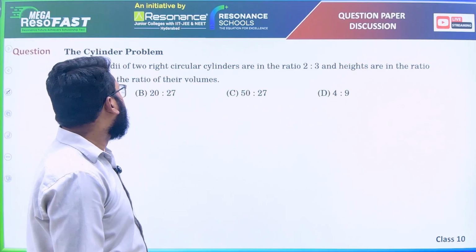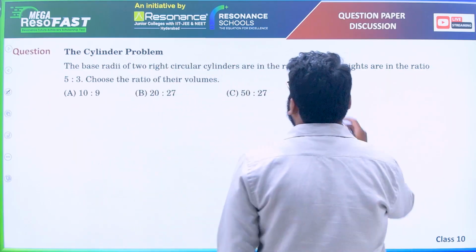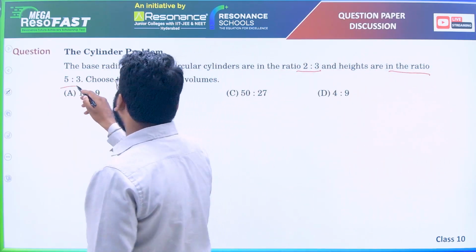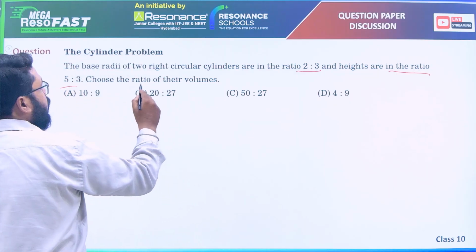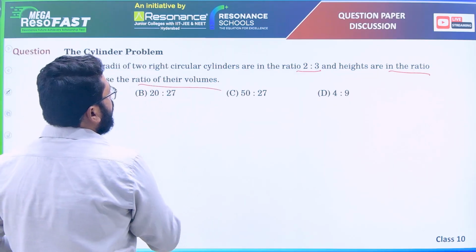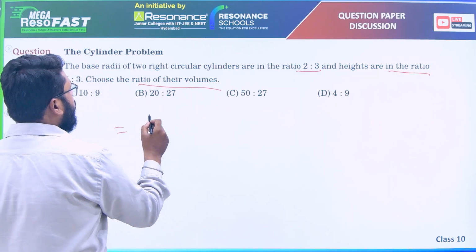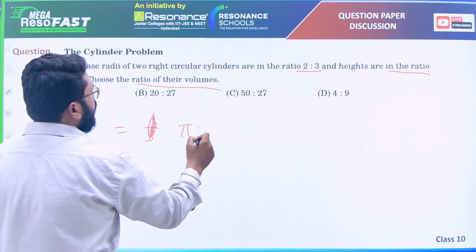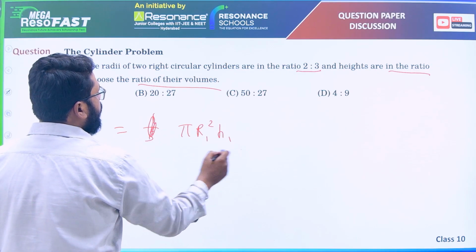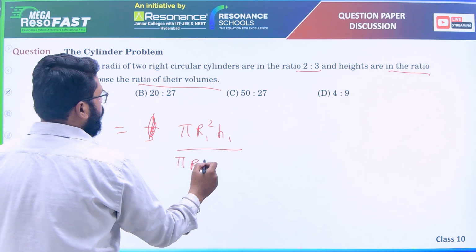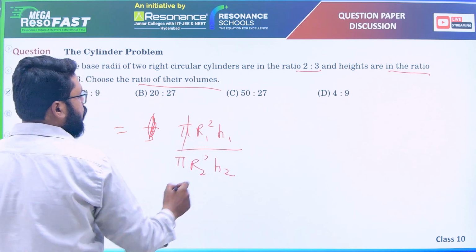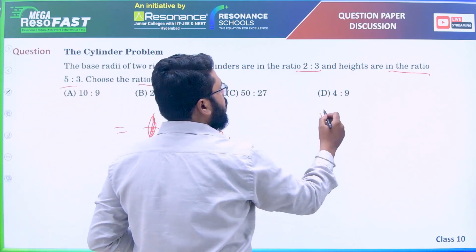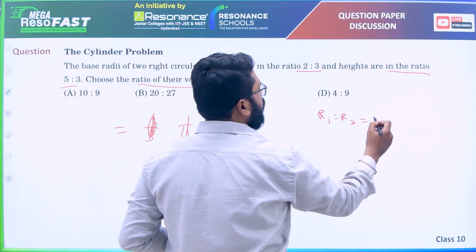Next, the base areas of two right circular cylinders are in the ratio of 2:3 and heights are in the ratio of 5:3. Choose the ratio of their volumes. Okay, so let us take pi r1 square h1 by pi r2 square h2. Pi is cancelled. So ratio of base area is 2:3, means r1 ratio r2 is 2:3.